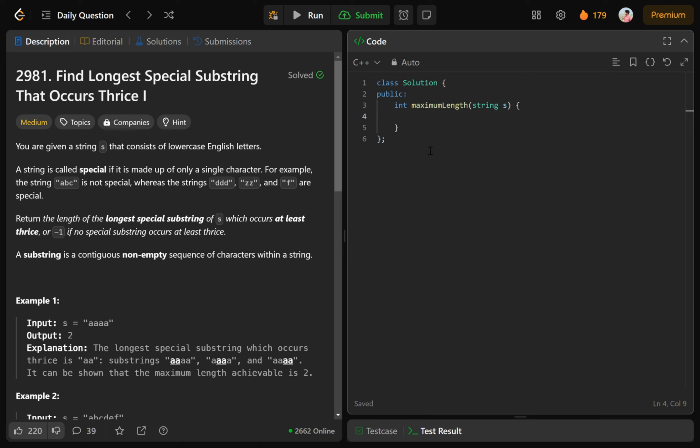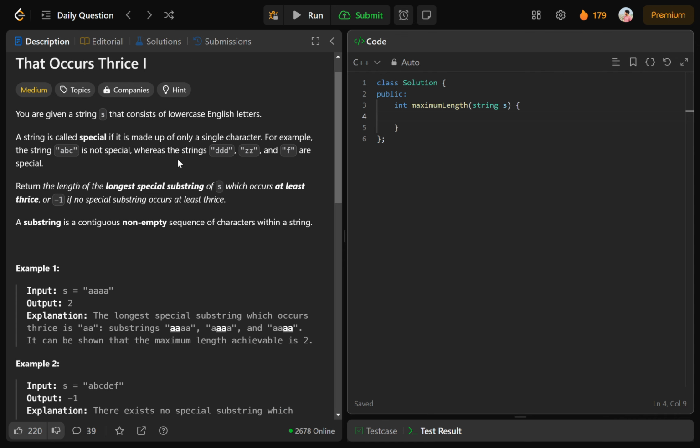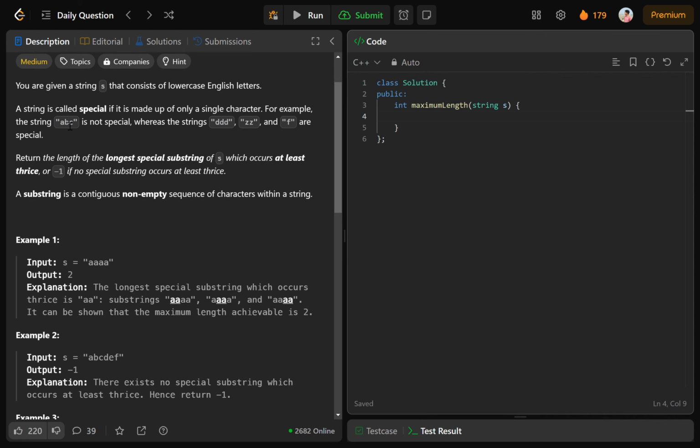Hey guys, today's question is Find Longest Special Substring That Occurs Thrice 1. In this question we are given a string s and we have to find the longest special substring. A special substring is made up of only a single character, so there cannot be different characters in that string. Like DDD, ZZ, F are special, whereas ABC is not special, because it contains different characters.